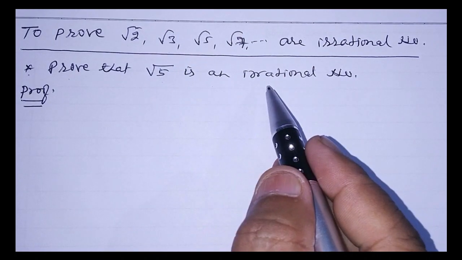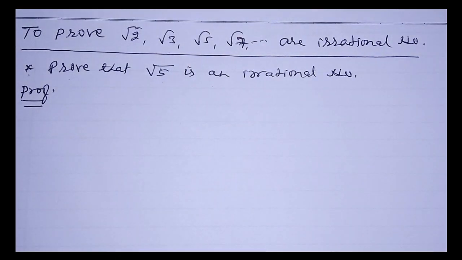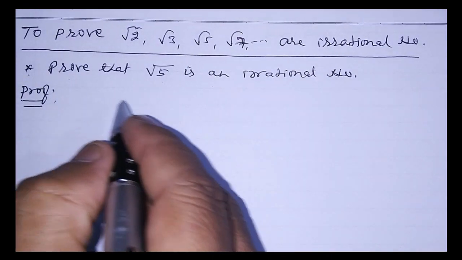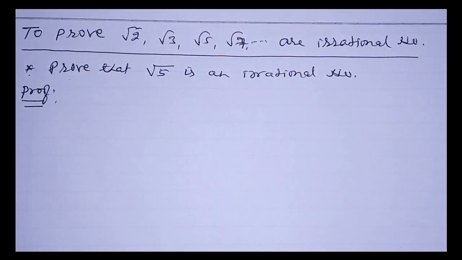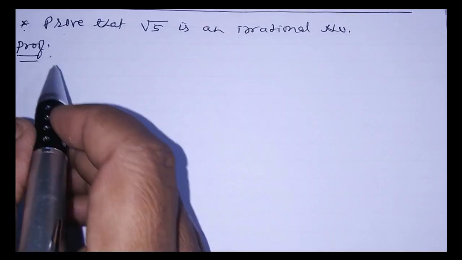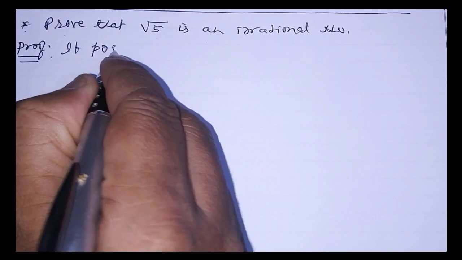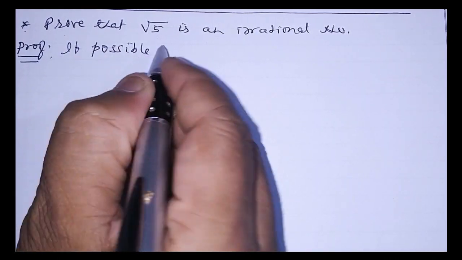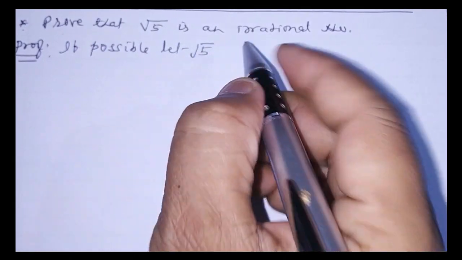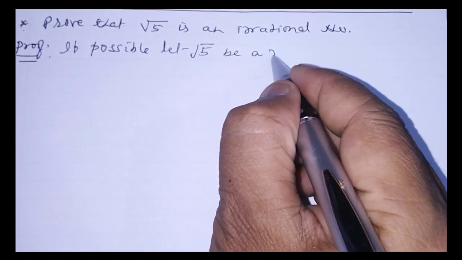So we will just suppose that, if possible, let root 5 be a rational number.